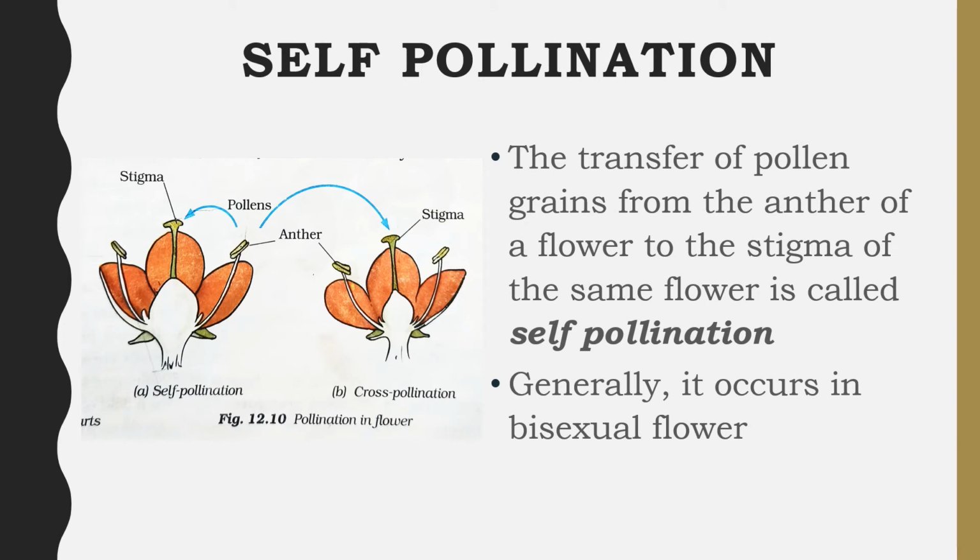Self-pollination. The transfer of pollen grains from the anther of a flower to the stigma of the same flower is called self-pollination. It generally occurs in the bisexual flower.